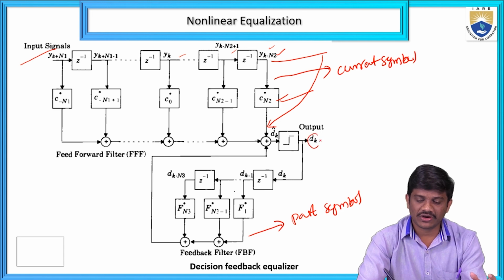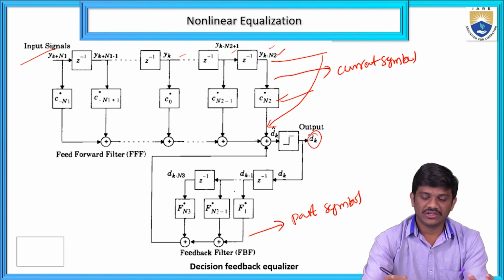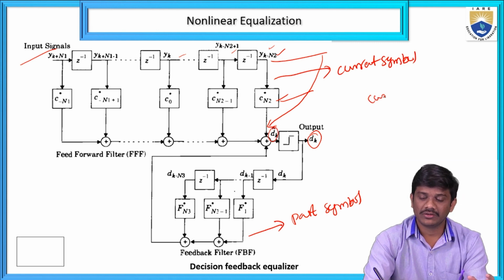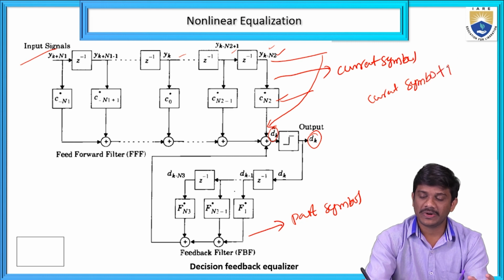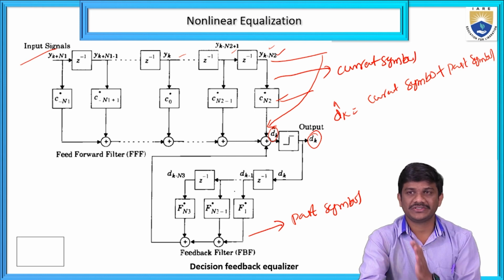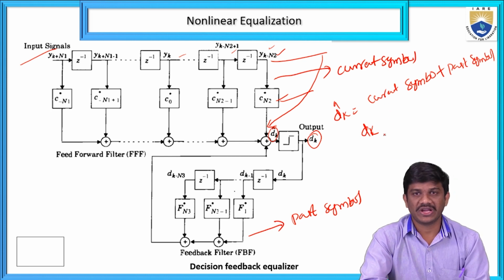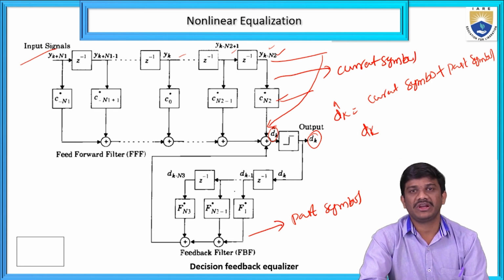This is our output. Okay, here d cap of k is equal to the current symbol plus the past symbol. We can find out both the current symbol plus the past symbol, then we get dk. This is our current output. Okay, from that decision feedback equalizer we can go with this type of compensating the inter-symbol interference.